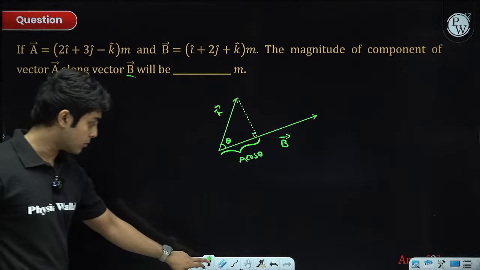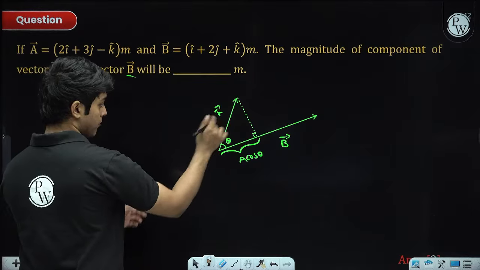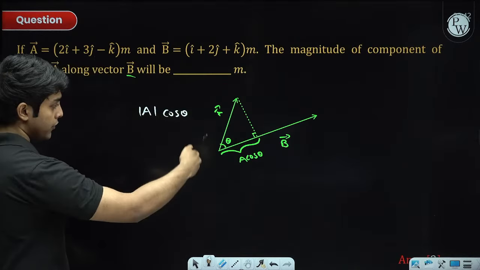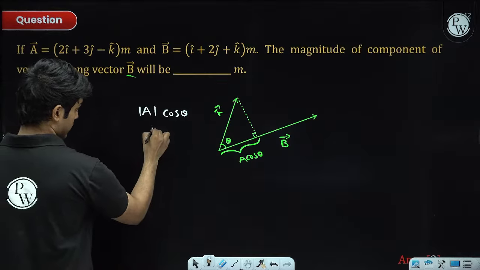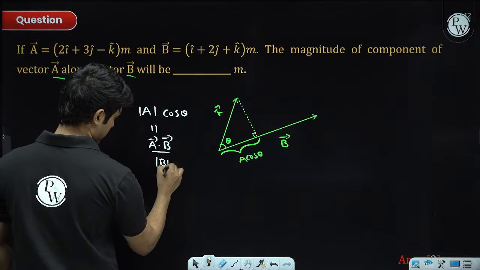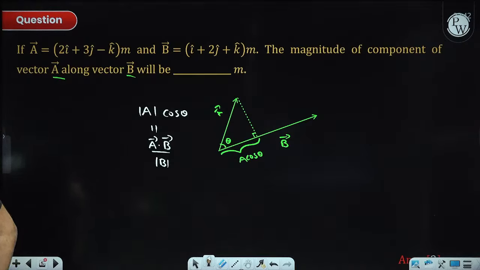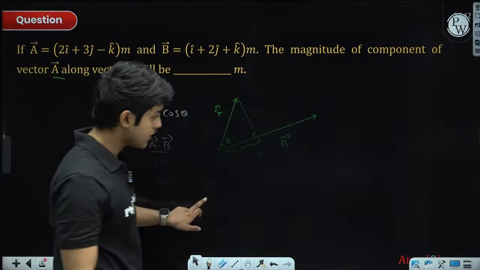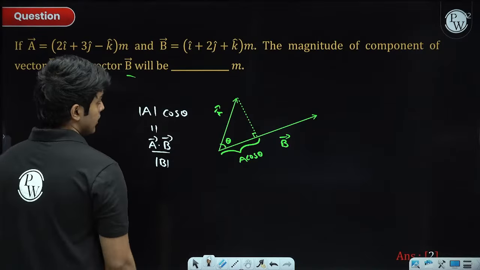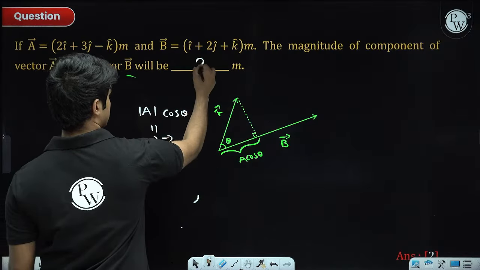So we use the dot product here. We need magnitude of A into cos theta, right? So magnitude of A, magnitude of B cos theta is A dot B. So this is nothing but A vector dot B vector divided by magnitude of B vector. Now once you do this, the answer will turn out to be 2 meters.